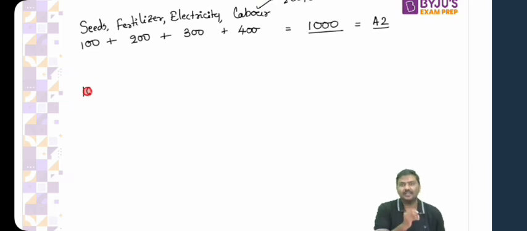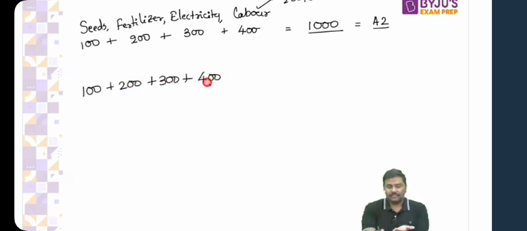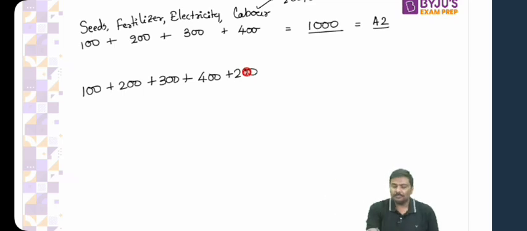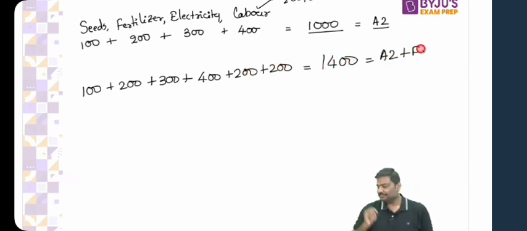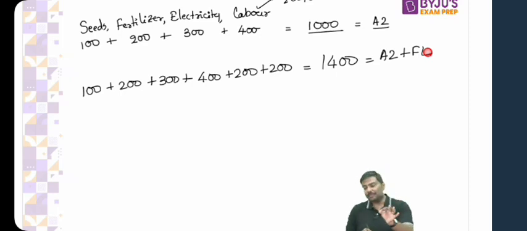I'll take the same numbers, 100 plus 200 plus 300 plus 400. Now I will count myself plus 200. I will count my spouse also plus 200. What is the value now? 1400. This is nothing but A2 plus FL. Any problem in this? This is nothing but A2 plus FL methodology.